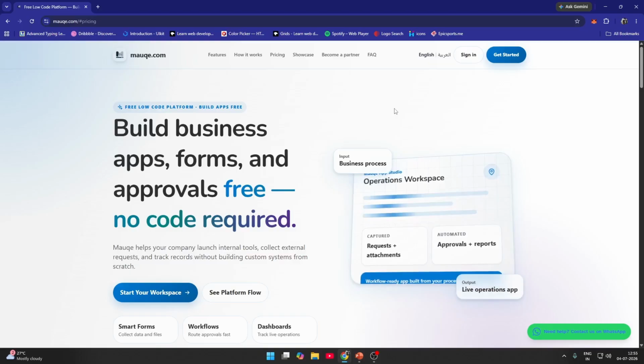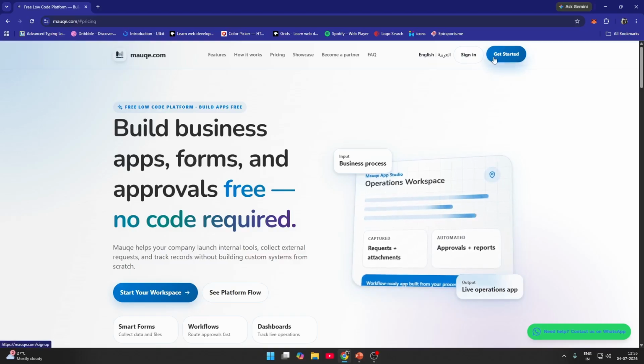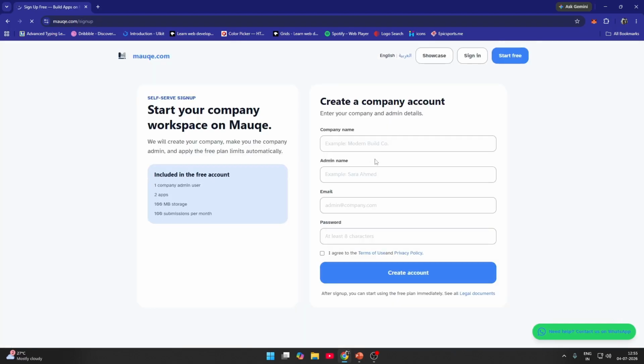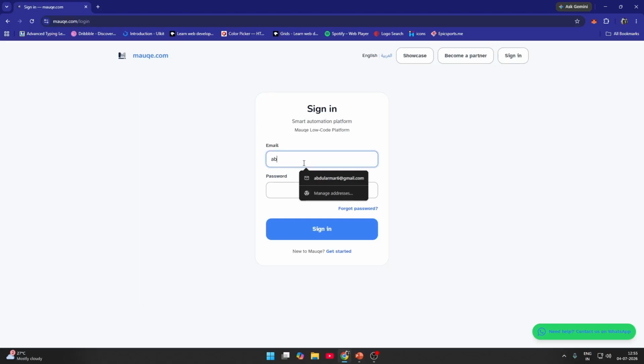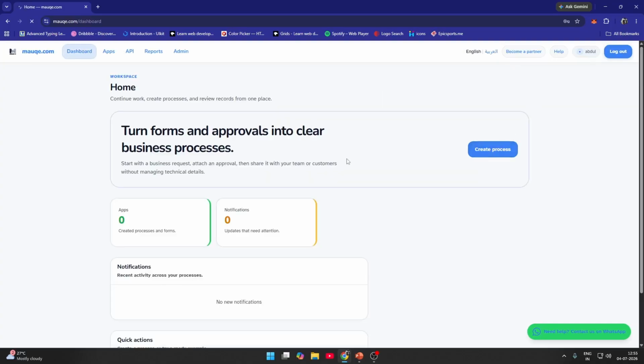So we'll see how we can create a demo application. So first you have to sign up in Mauqe. You just click get started. You can fill up this form. I've already created my account, so I'll just skip this part. I'll move on to sign in. I'll give my credentials, that is my email. You can create your account in the sign up page. Enter your password, and sign in. That's just simple.